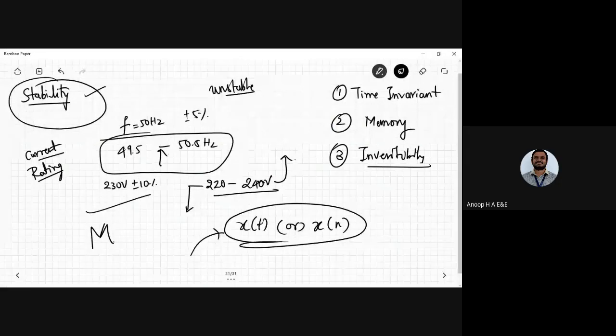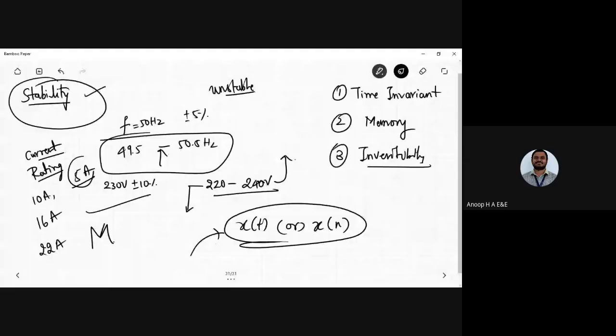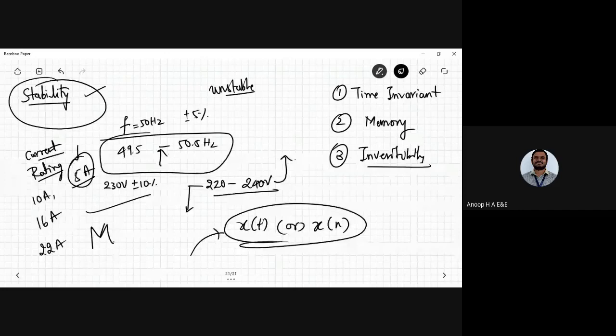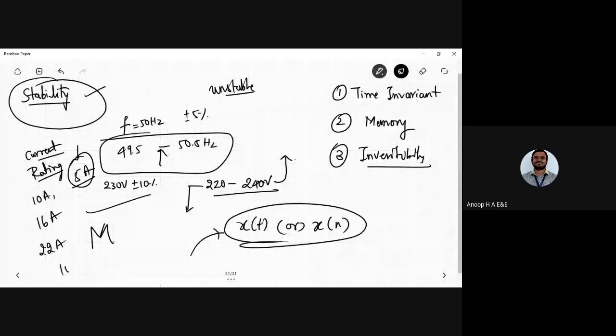It might be some 10 amperes, or some 16 amperes, or a fuse. Yes, it's a current limiting device. So 5 ampere, 10 ampere, or even 100 amperes, a wide range of current ratings can be used here.